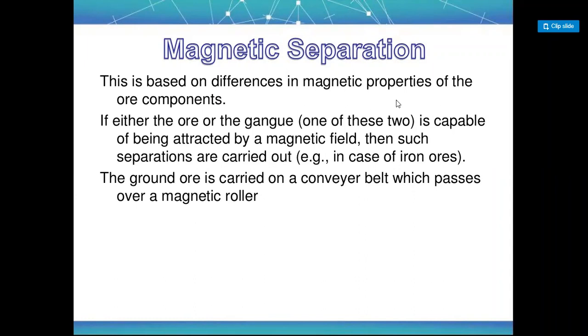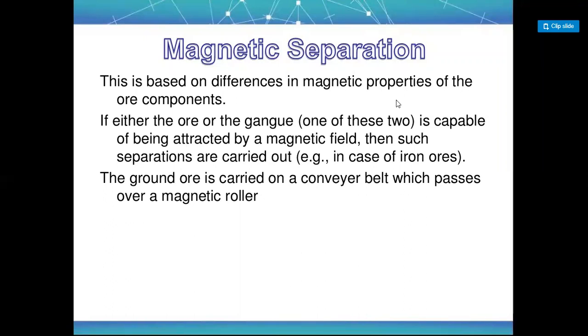So if either the ore or the gangue is capable of being attracted by the magnetic field, then such separation is carried out, as in the case of iron ore. So this can be done only in case of iron ore.